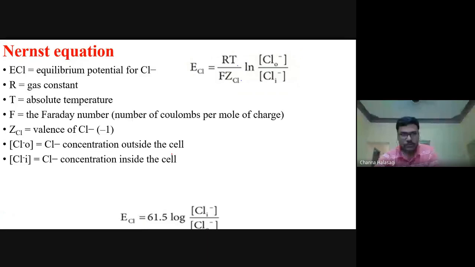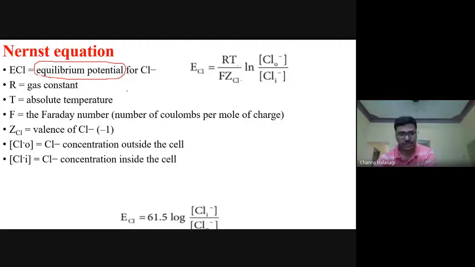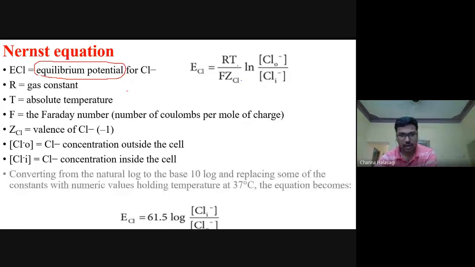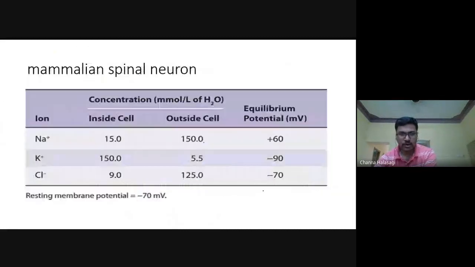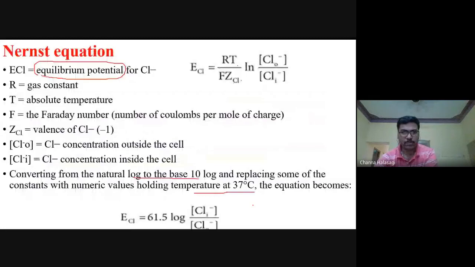Equilibrium potential for chloride ion. In the similar way, you have the equilibrium potential for sodium, for potassium, all those things. Here, by converting to log to the base 10 and at a temperature of 37, you get the value for the equilibrium potential for chloride. Did you understand this equation, guys? Nernst equation: RT divided by Fz, log of chloride outside by inside.